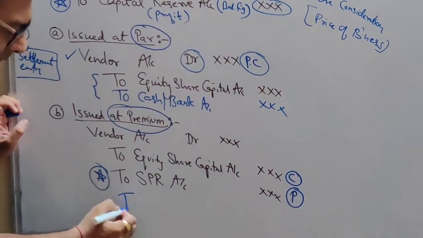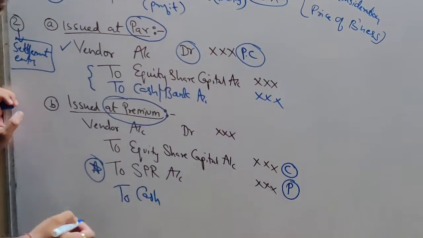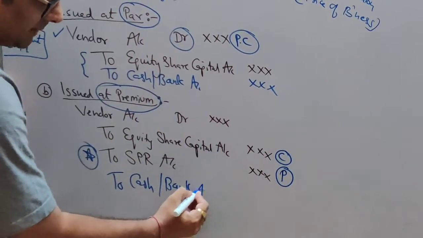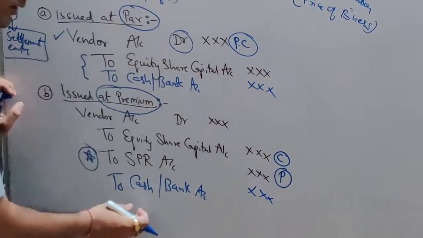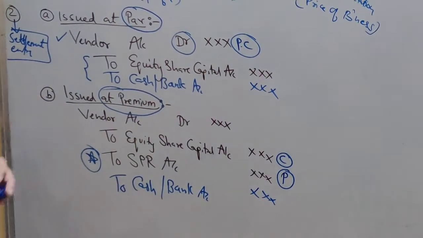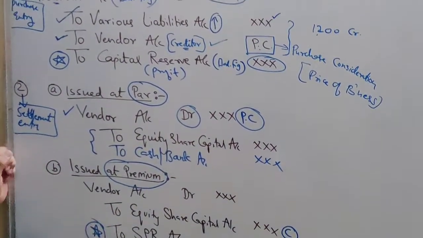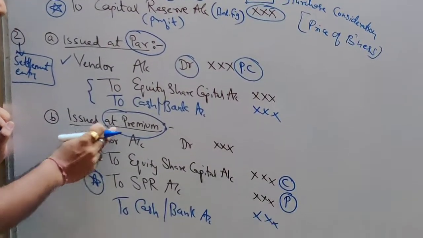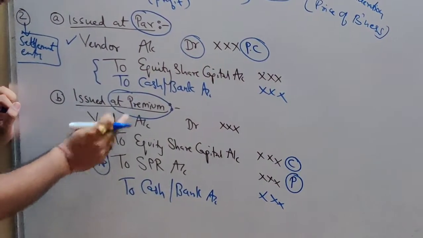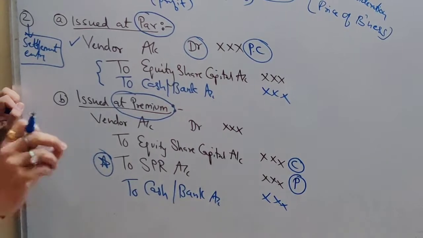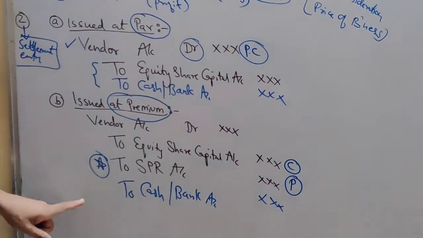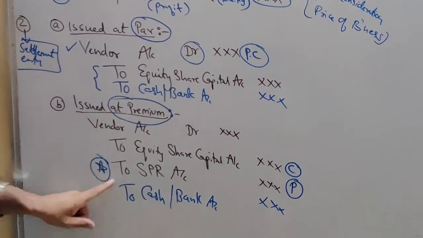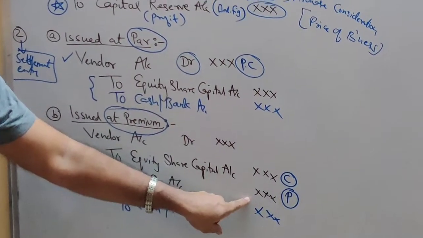Also, it may be possible that they give in the question some part of PC is given in cash or by check, then accordingly you write cash account or bank account. So this is how you will pass the entry when we are settling the vendor's account by giving shares at a premium. So I put a star here. You also, while copying, I want you to put a star at SPR account. So if it is at premium, then only you will write SPR account.